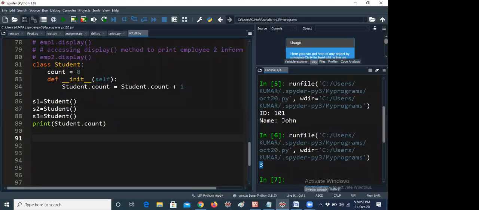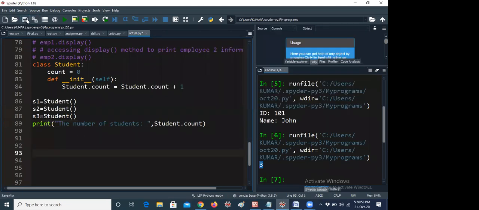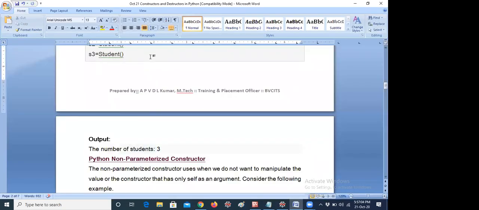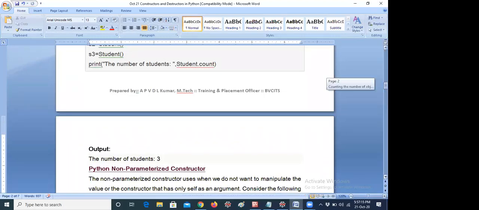I would like to add this line. I think in the material that line is missing, so that's the reason I have added it.